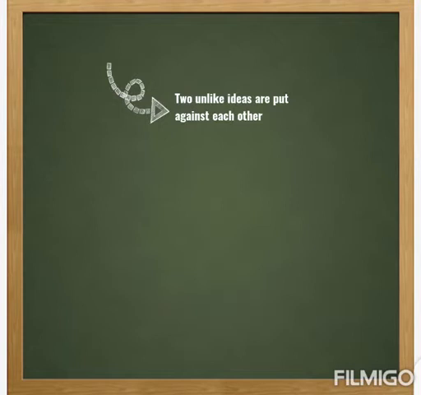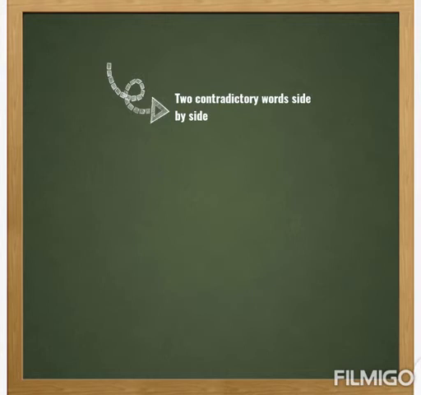This antithesis looks similar to oxymoron, but they are different. While oxymoron is placing two words side by side in a statement, antithesis means placing two contrasting sentences side by side, not words again. For example, we say, united we stand, divided we fall.